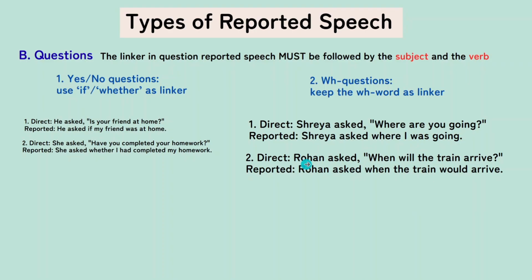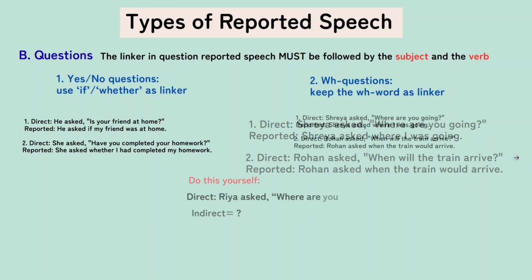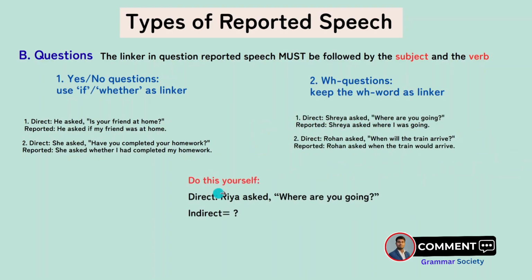As you could see here, where I was going. Next one. Rohan asked, when will the train arrive? Reported speech: Rohan asked when the train would arrive. Don't say "when would the train arrive." That will be a wrong sentence. You have to have the subject, then the verb, even after the WH word. Now all of you do this yourself and write your answer in the comment box.